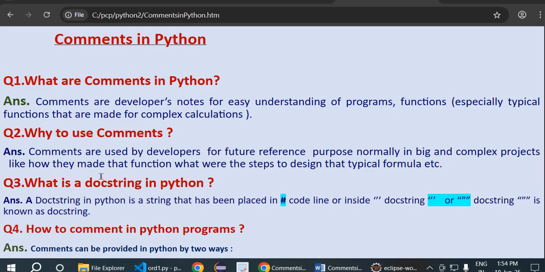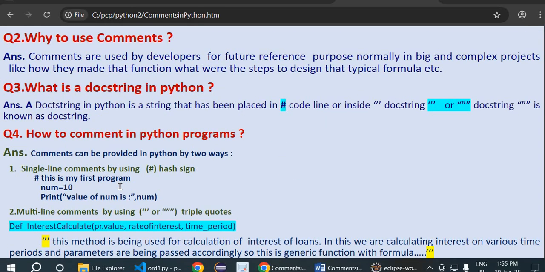So comments are very useful. These are used for future references, and they make a program or functions much more clear. And sometimes if you want to add those functions somewhere else, you can use them there as well.